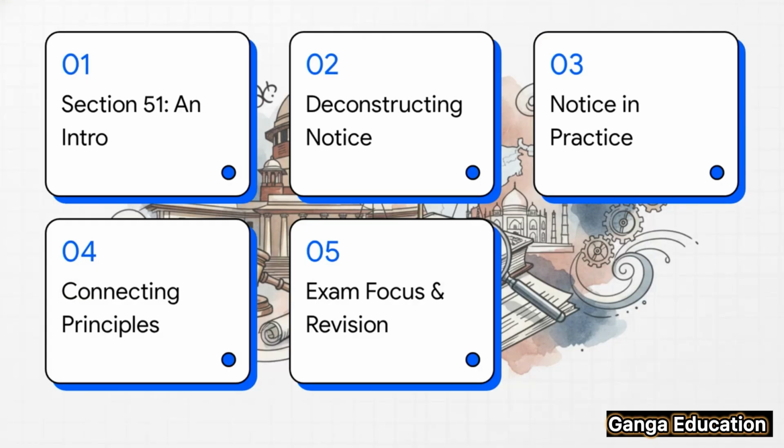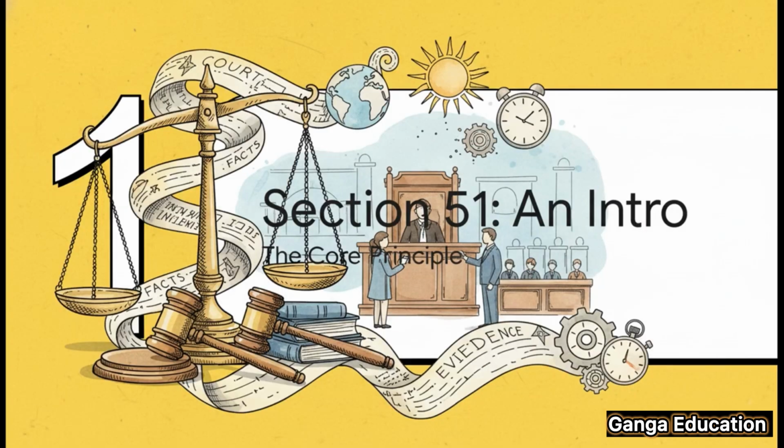We'll start with a quick introduction to Section 51, and then we'll really deconstruct what judicial notice actually means. After that, we'll see how it works in practice with some great examples, connect it to some wider legal principles, and then we'll wrap up with key takeaways specifically for your exams. Now, in any legal proceeding, the rule is pretty simple. If you make a claim, you've got to prove it with evidence.